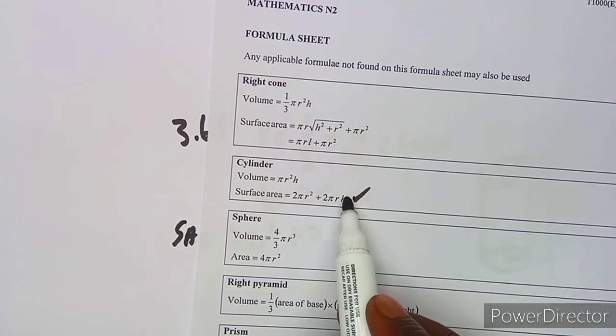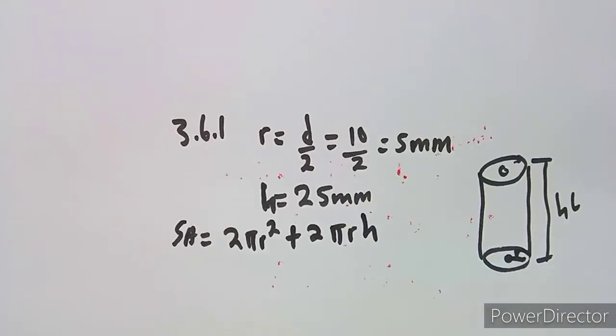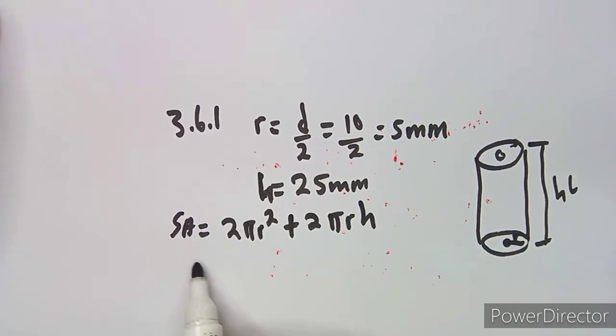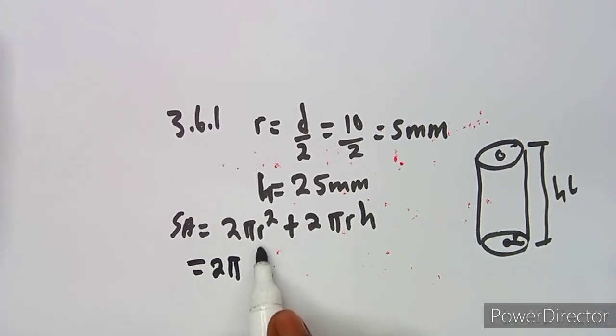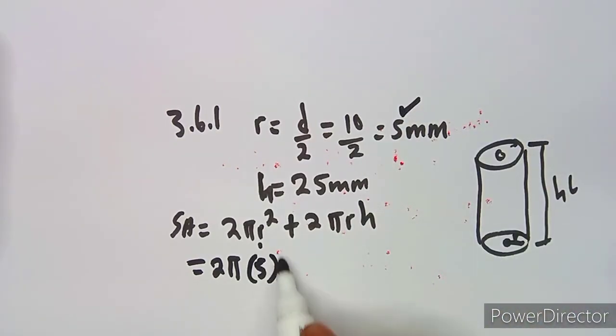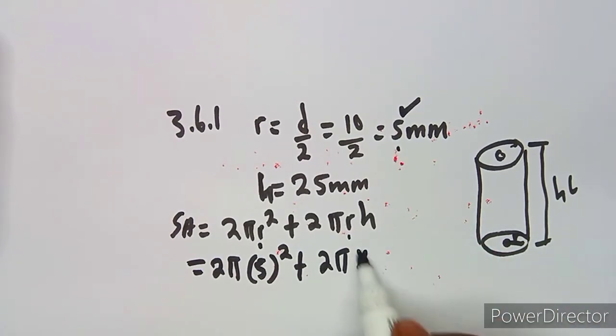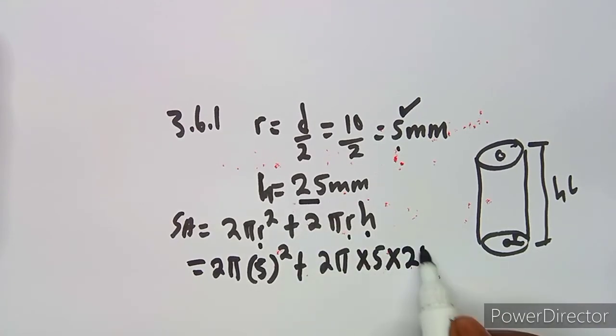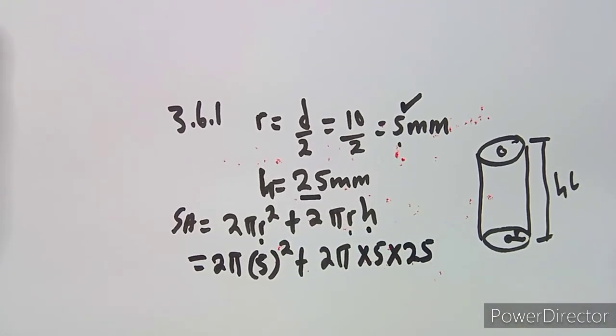Just substitute the formula as it is. Now let's substitute the information that you're given. Here we have 2 pi r squared, where our radius is 5 millimeters squared, plus 2 pi r, which is 5, times the height of 25 millimeters. So it's a matter of substituting. Here you can put a bracket or you can just multiply.